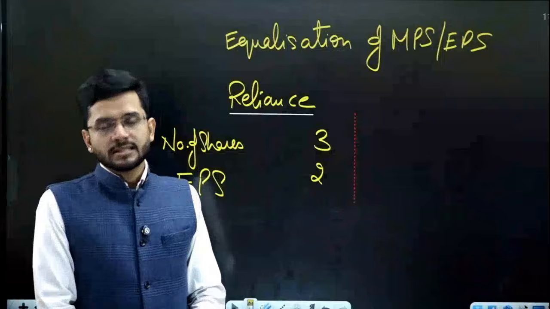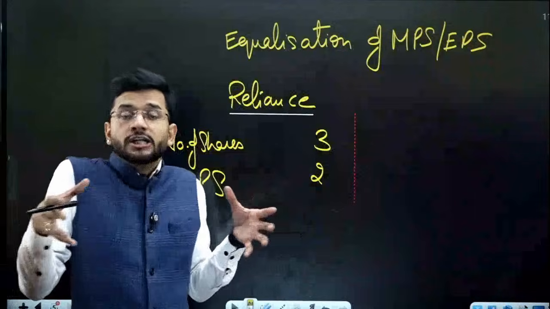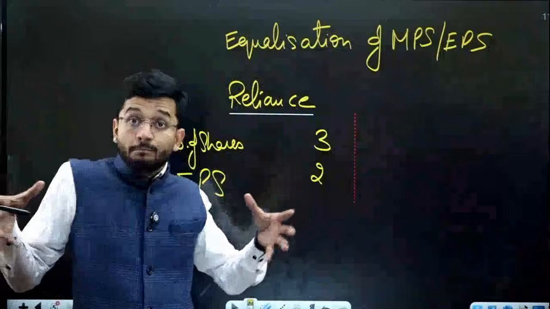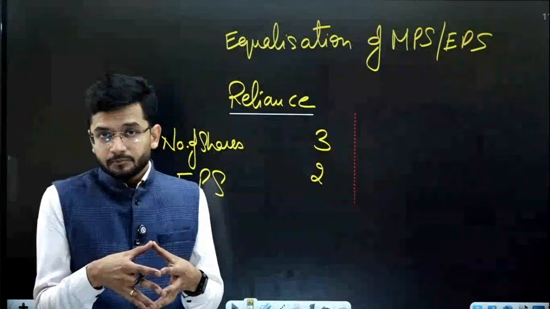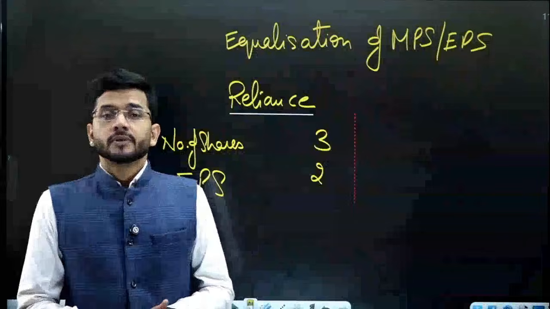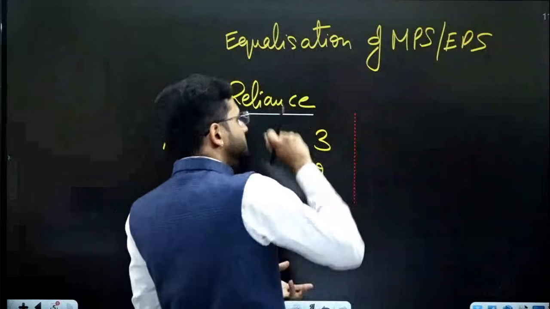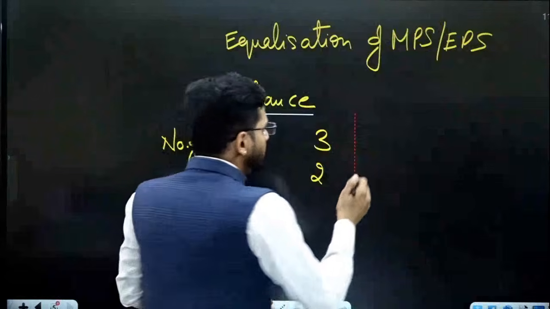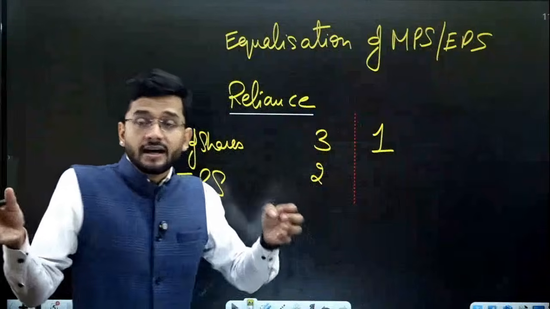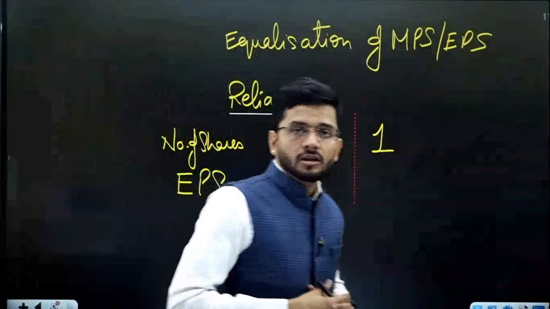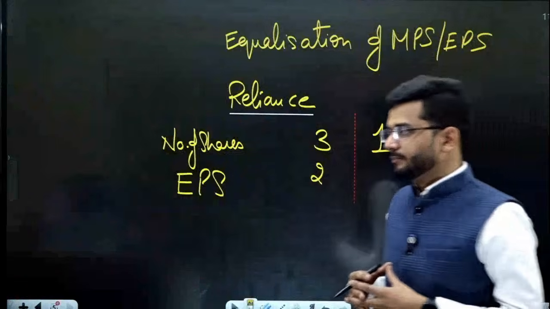Reliance Industries Limited is saying that we are consolidating our shares. We are combining our shares together. So for every 3 shares, we will give you 1 share. It's known as combination. Shares are being merged to 1.